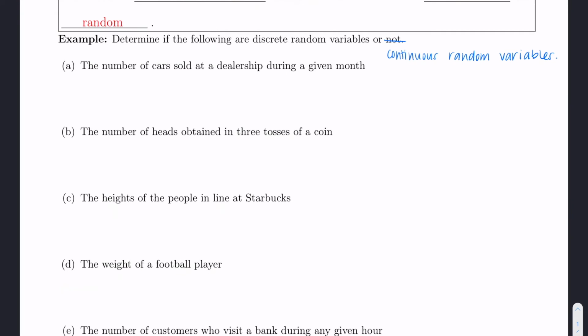One way that you can figure out if this variable is countable or not is to ask yourself, can I sell half of a car? Can I sell a quarter of a car, right? Because a variable is countable if you can count 1, 2, 3, 4, right? And so here, since I cannot sell half of a car, that means this variable is countable, which means it's discrete. And so yes, this is a discrete random variable.